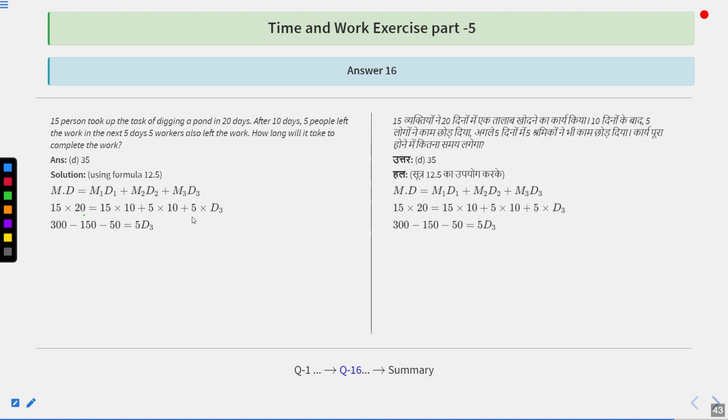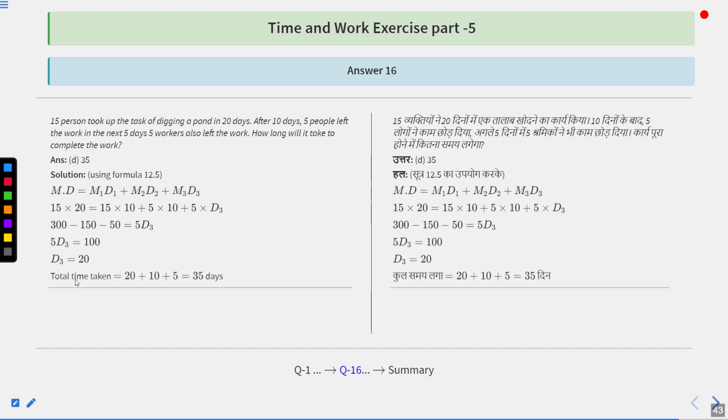That means 5 were now working, but we have to find how much time they worked so that the work was completed. So from here 15 into 20 is 300, 15 into 10 is 150, 10 into 5 is 50. After taking them to that side, it becomes minus 150 minus 50, that equals 5 d3. So the value of d3 is 100 upon 5, that is 20. So total time taken is 20 plus 10 plus 5, that is 35 days. Option number D is the correct answer.